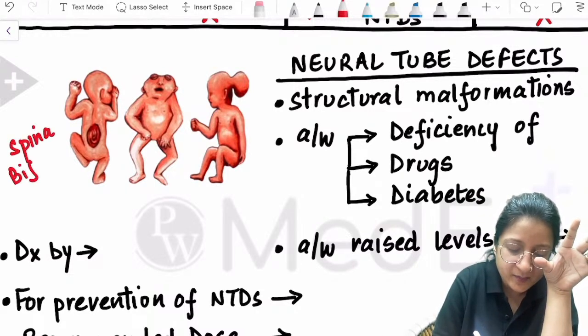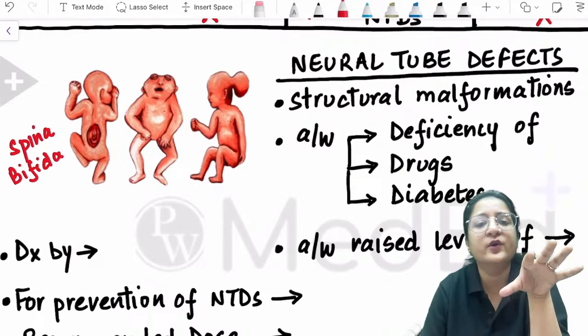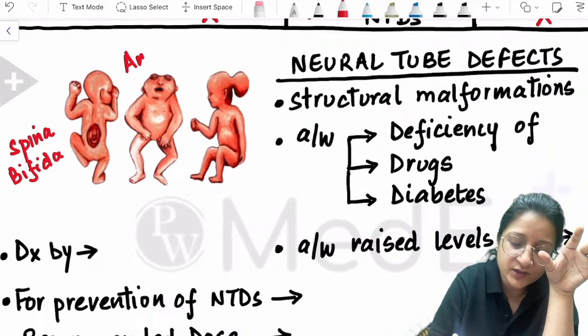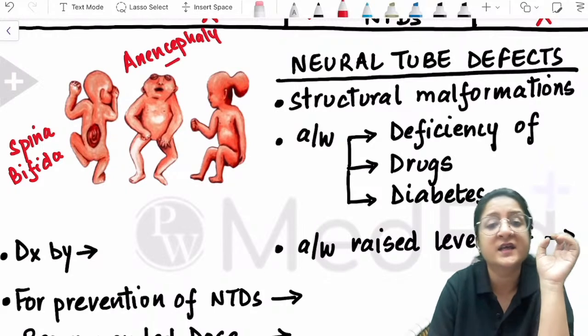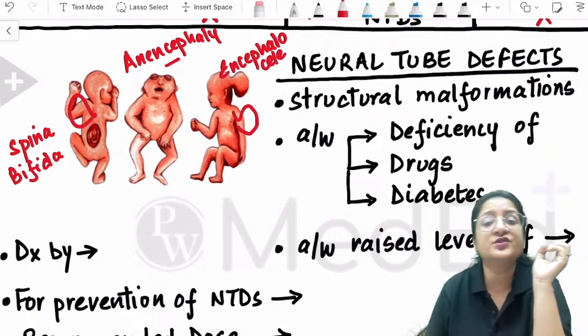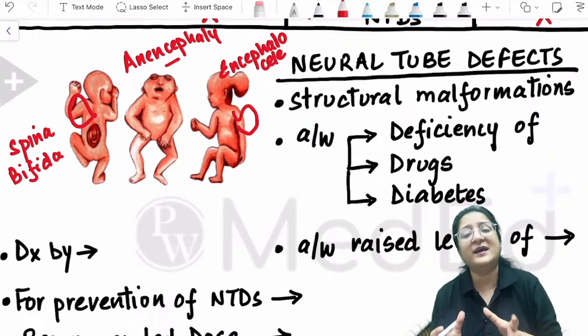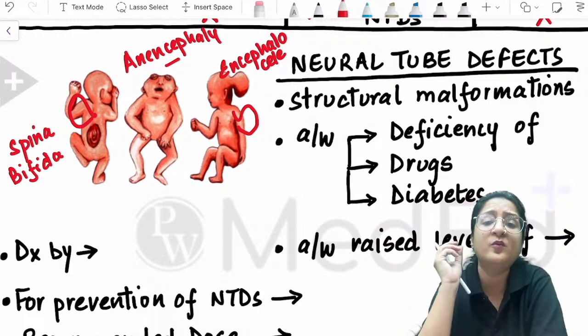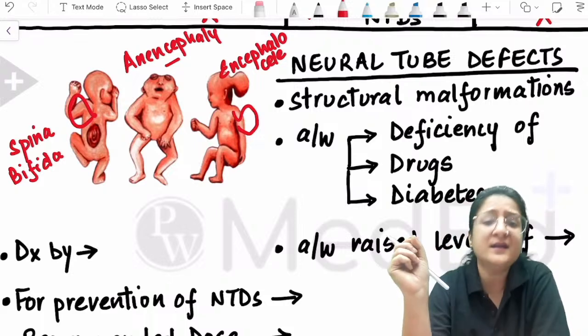You all know this from your embryology lectures. Okay, this here is showing anencephaly in the fetus. Okay, this here is showing encephalocele, or there could be a meningocele or a meningomyelocele, right? So these are structural malformations and they are picked up with ultrasound.